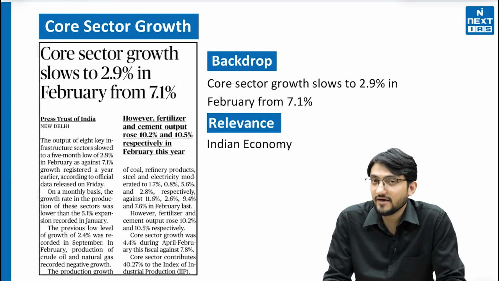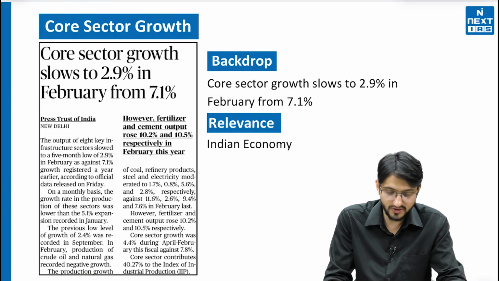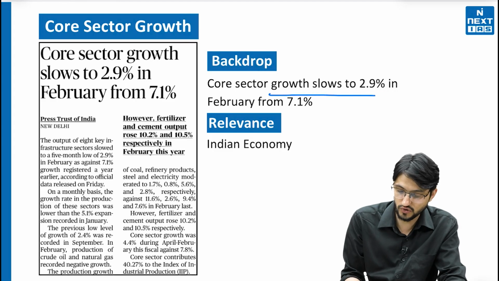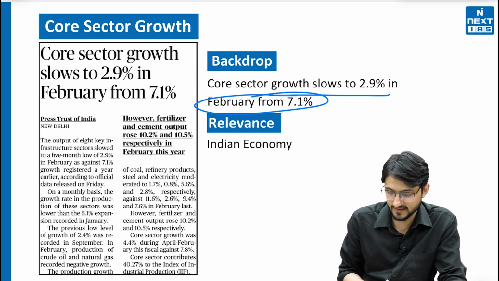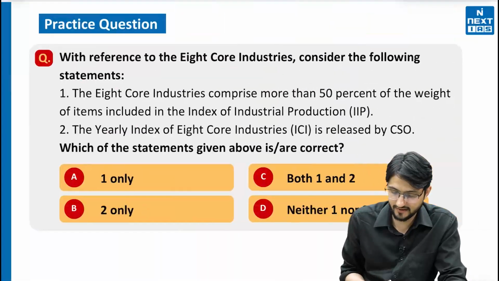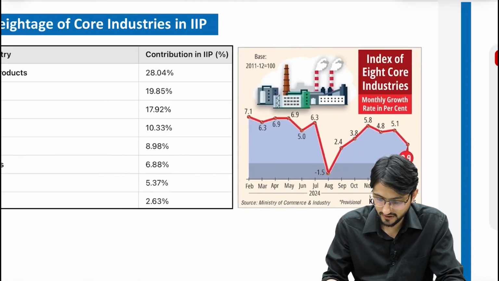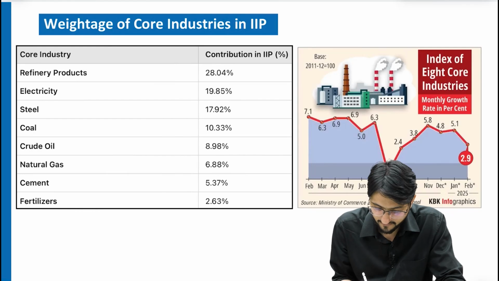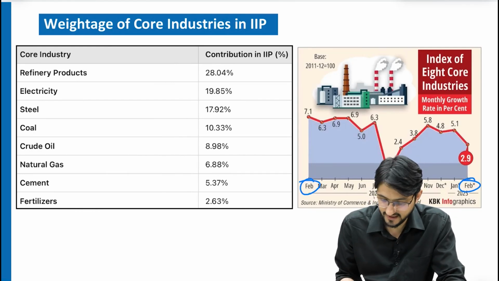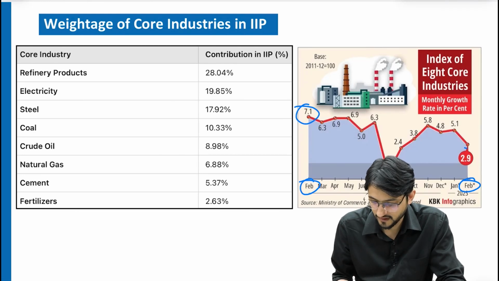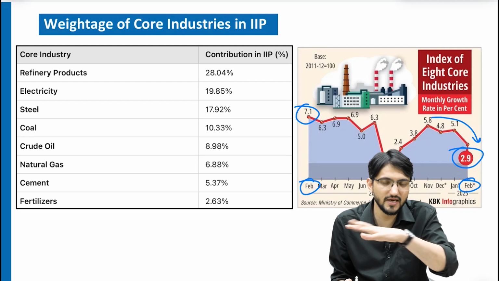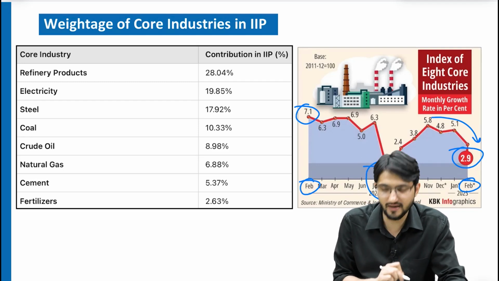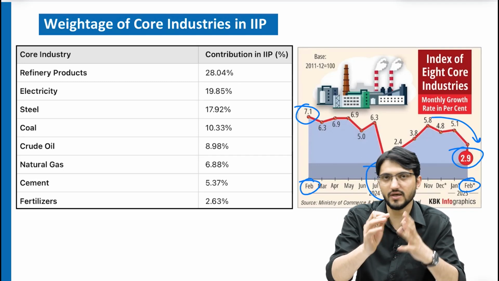Now, the second topic will be on core sector. So core sector growth, the news is that growth slows to 2.9% in February from 7.1%. So there has been a declining trend. Look at this trend. We have data since last February till this year February. It is coming from 7.1 to 2.9, and in recent months, it is seeing a zigzag pattern, and in August, it declined really badly, and the pattern is not consistent.